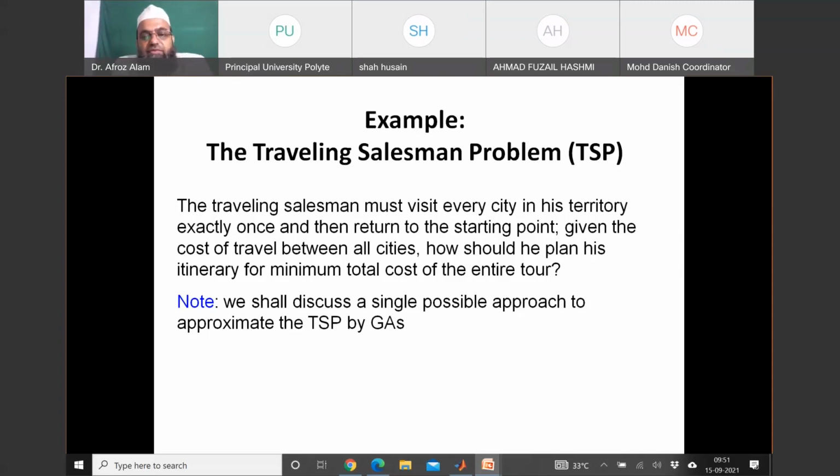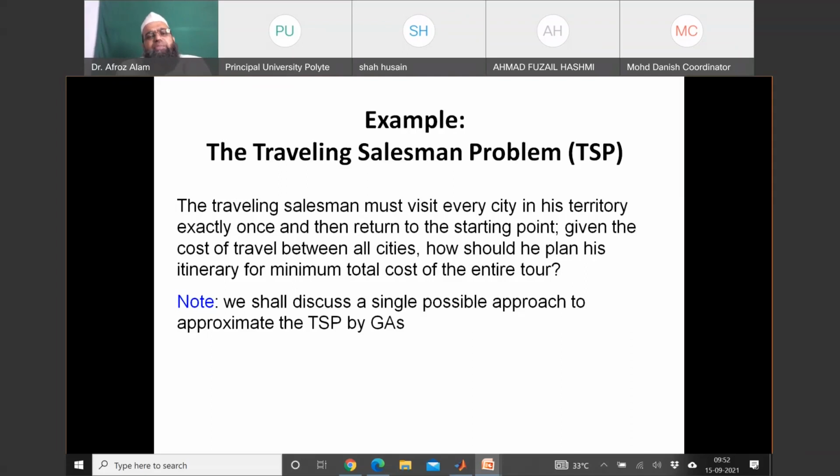The traveling salesman must visit every city in his territory exactly once and then return to the starting point. Given the cost of travel between all cities, how should he plan his itinerary for minimum total cost of the entire tour?